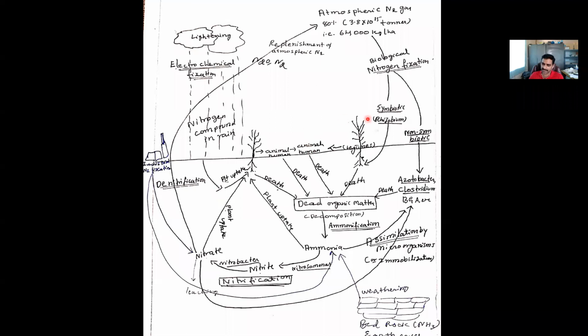Similarly, the chemical fertilizer we add through industrial nitrogen fixation will be taken up by plants in the form of nitrate, or if it is in the form of ammonia, it will be taken up after conversion to nitrate. Some plants can take up ammonia directly, and ammonia as well as nitrate can also be taken up by microorganisms by the process of assimilation.